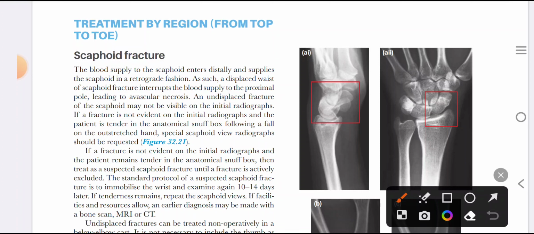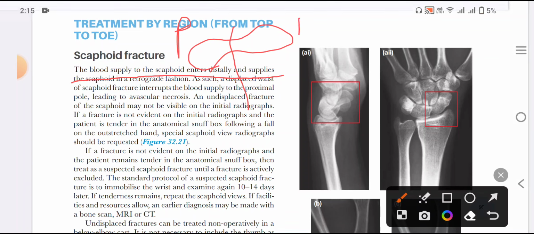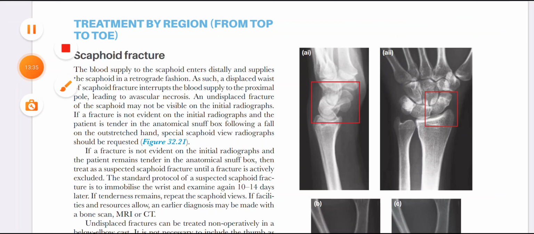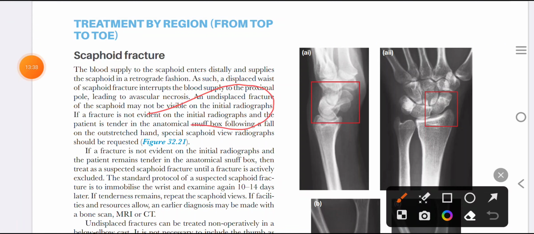The blood supply of the scaphoid is also unique because it enters from the distal to the proximal pole. This is the scaphoid, this is the proximal pole, this is the waist, and this is the distal pole.